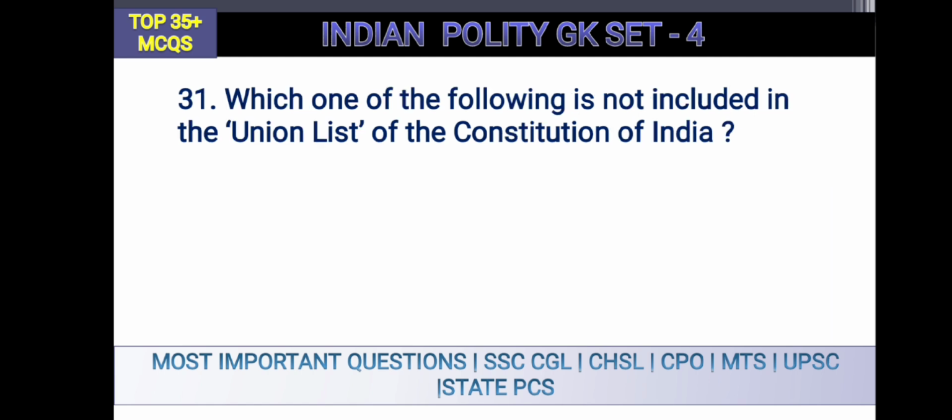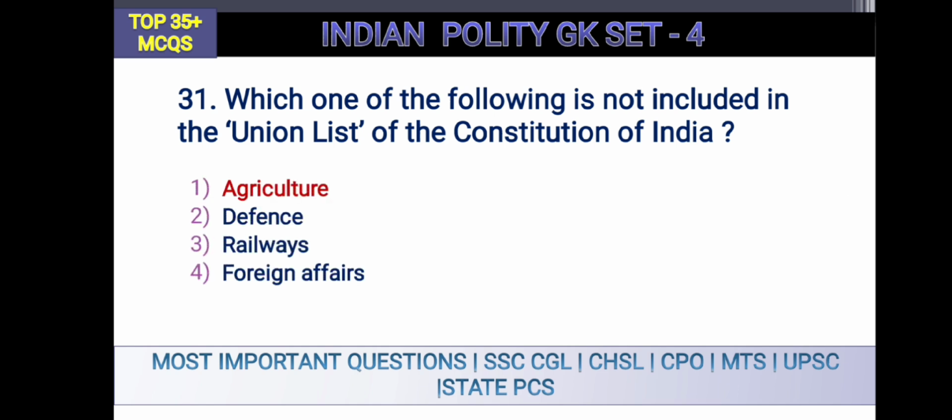Okay. Which of the following is not included in the union list of the Constitution of India? See the question very minutely. Which of the following is not included in the union list? So the other 3 are included. Agriculture is not included. Option number 1, okay.